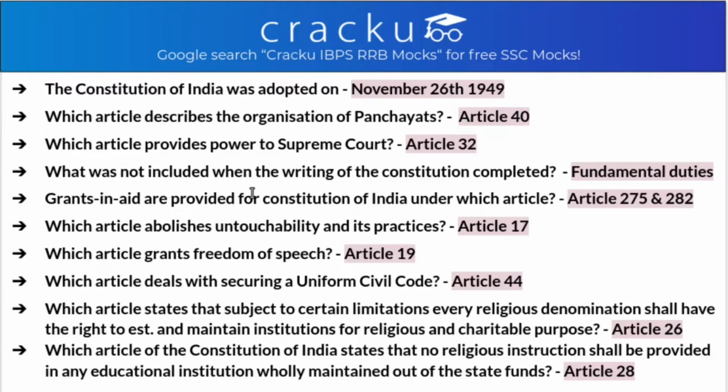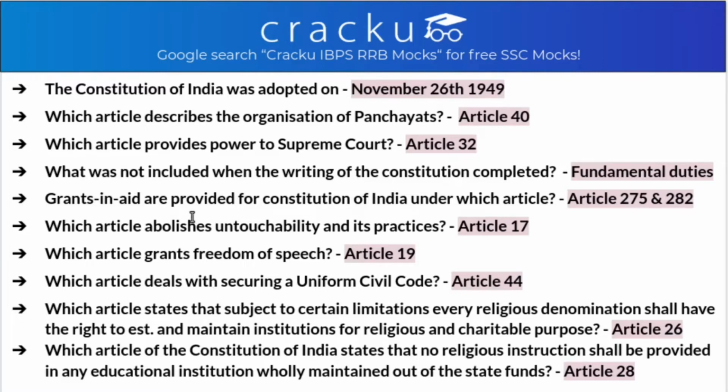What was not included while writing the constitution or when the constitution was completed? So if the options are given like fundamental right, directive principle of state policy, Union Public Service Commission or Election Commission, and fundamental duties. So the one which was not included while making the constitution was fundamental duties, as fundamental duties was later added in our constitution with 42nd amendment of 1976. And we have 11 fundamental duties, and these were added in Article 51A.